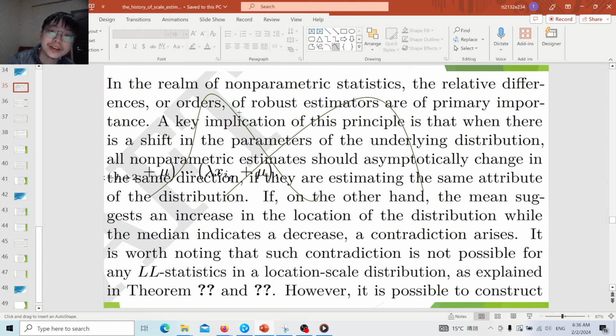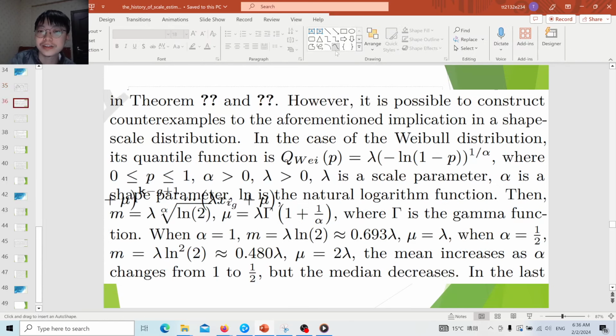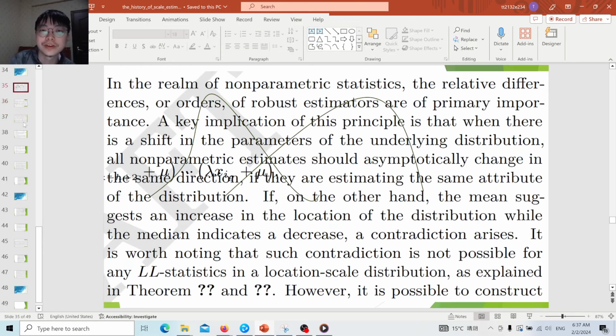For example, if this principle is not valid, say the mean increases and then the median decreases, these two nonparametric tests will produce contradictory results. However, very surprisingly, such a contradiction is possible. Just consider a very common distribution, the Weibull distribution. If alpha is equal to 1, the median is close to 0.693 and the mean is equal to 1. If alpha is equal to 1/2, the median is 0.48, so the median decreases, but the mean becomes 2, so it increases. So in such cases, this already shows that there is a fundamental flaw in nonparametric statistics.